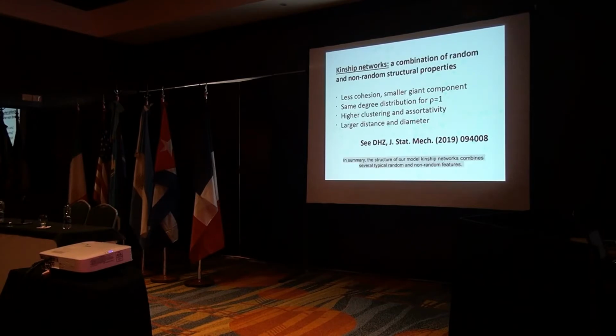In summary, the structure of our model kinship networks combines several typical random and non-random features. First, in our model population, kinship networks formed by brothers in blood and in-law are less cohesive than expected by chance. They develop a giant component when the randomness in the children distribution is large, but this giant component is smaller than for Erdős-Renyi random networks of the same size and degree distribution.